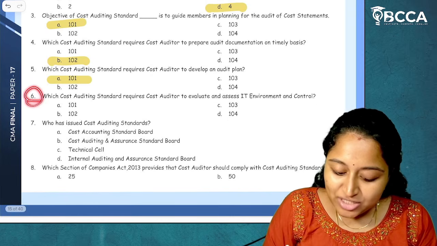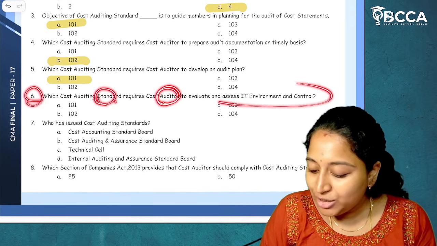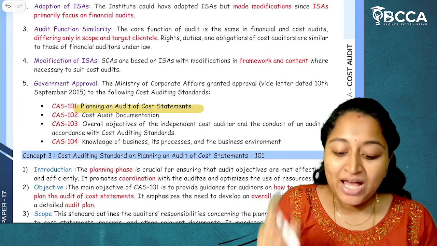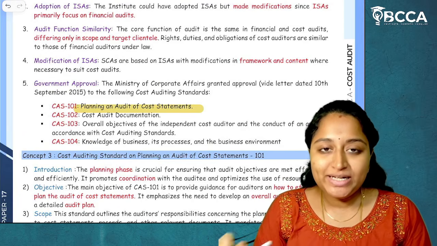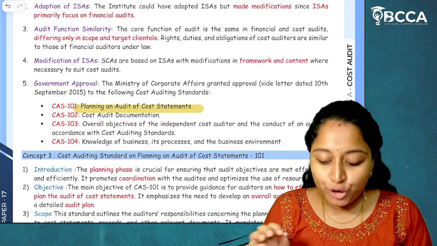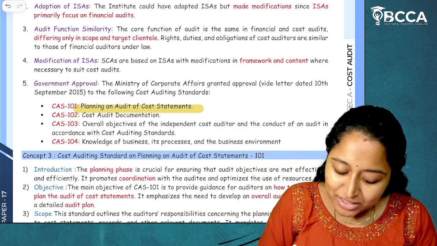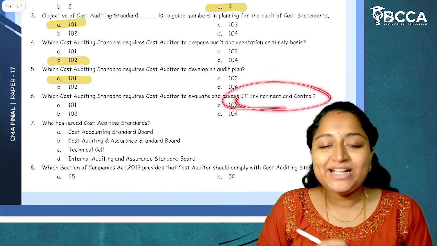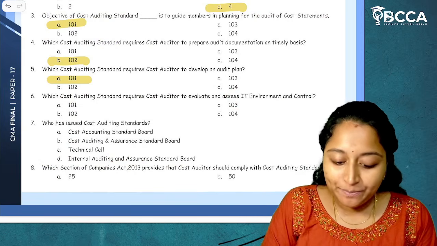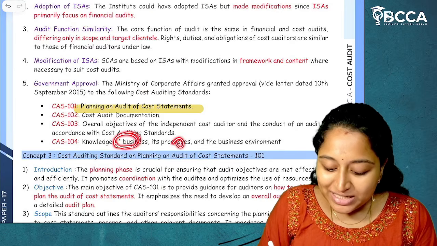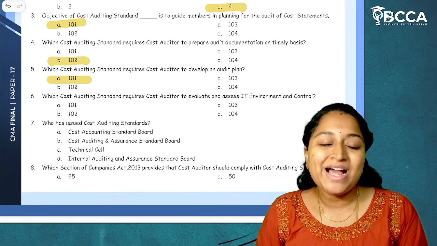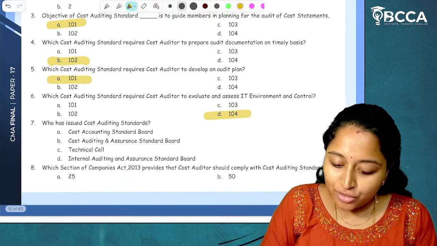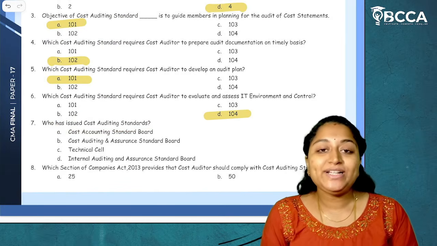Then, sixth one, which cost auditing standard requires cost auditor to evaluate and assess IT environment and control? Now, see here clearly, 101 is related to planning, 102 is related to documentation, 103 is related to the conduct of audit, and 104 is related to business environment. So here, as we talk about IT environment and control, it is talking about knowledge of business, its process and business environment. So the answer will be 104. I hope it is clear.